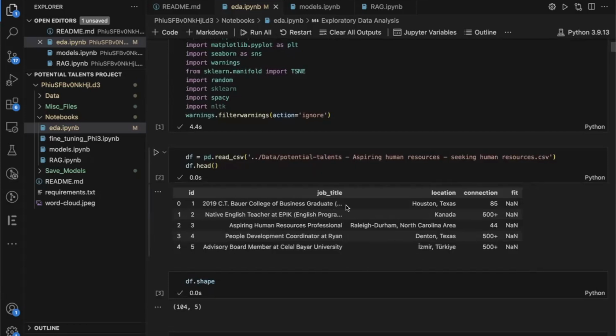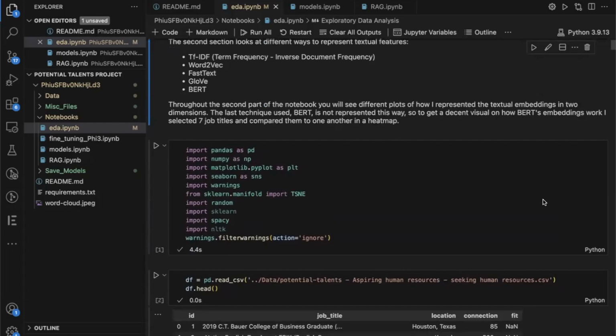I'll show you a little later, but for this top job title right here, I think seven or eight, maybe nine of the same job titles are in this data set, but they're all unique. So that's one problem that we face, because if we had a larger data set, if it was more than 104 unique instances, maybe we could drop that title. But I digress.